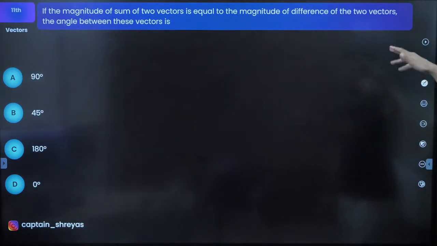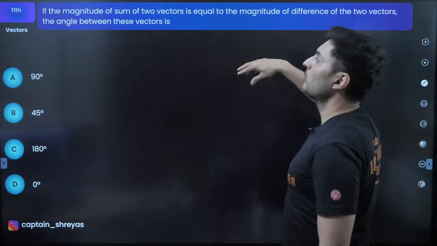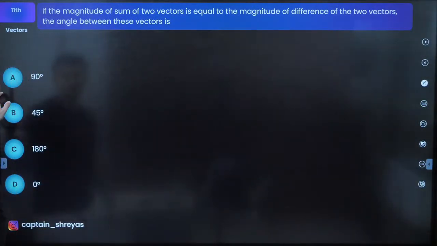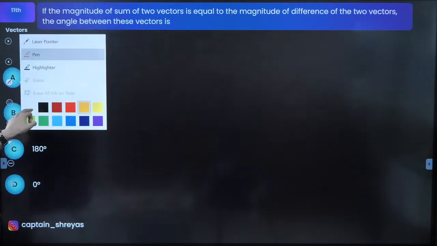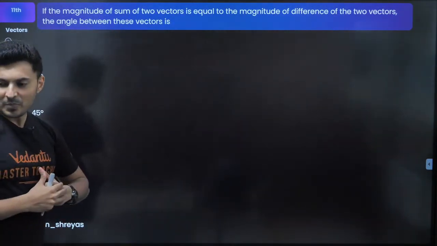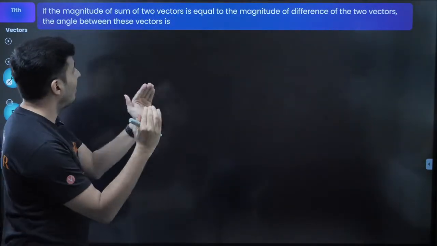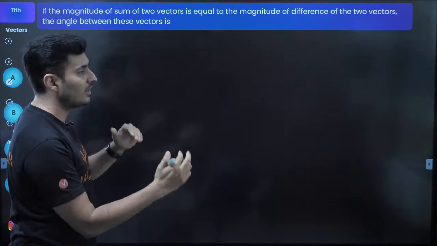If the magnitude of the sum of two vectors is equal to the magnitude of the difference of the two vectors, then the angle between the two vectors is? Come on, my warriors. Prachi saying 90 degrees, option A. I don't know. Somebody might say something else. Come on, my warriors. Figure this out. The sum of the two vectors is equal to the difference of the two vectors.